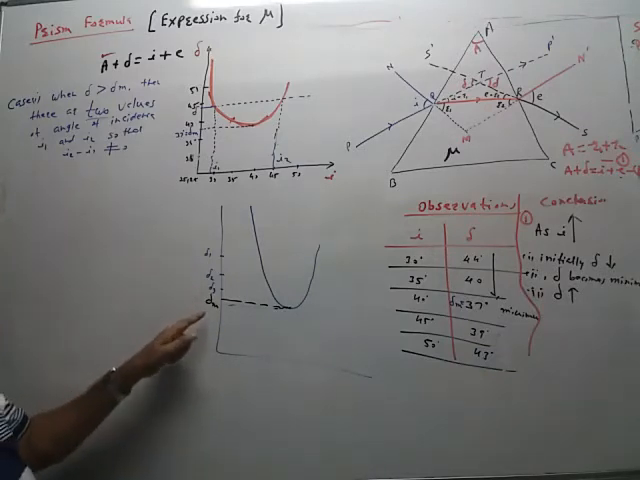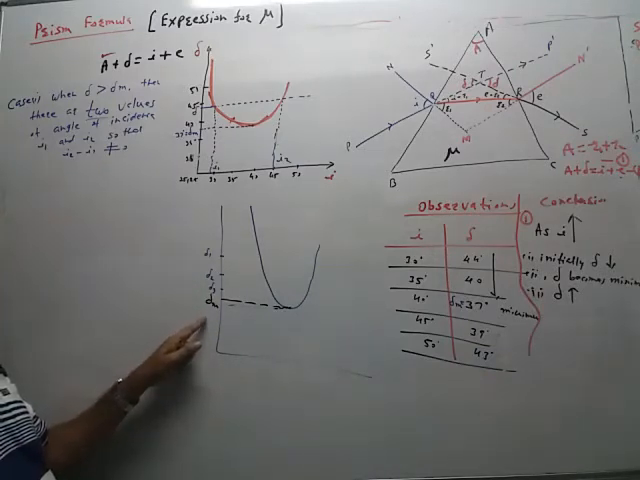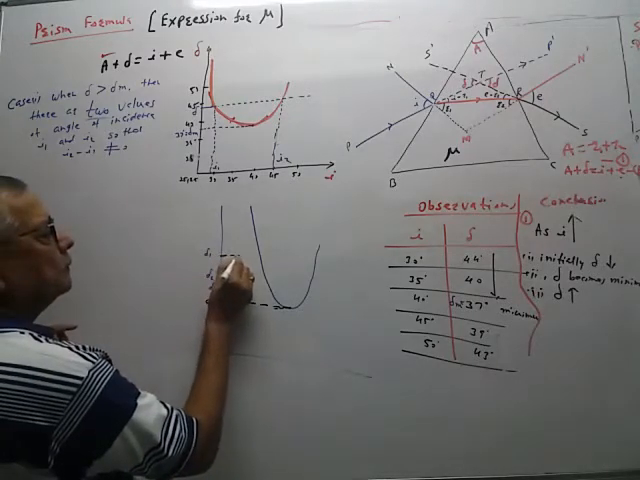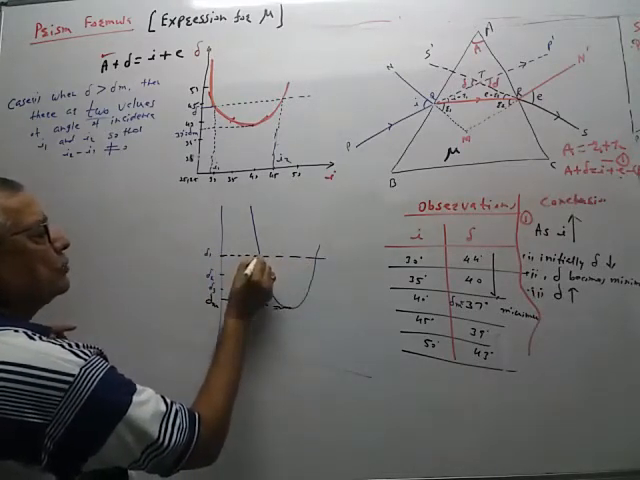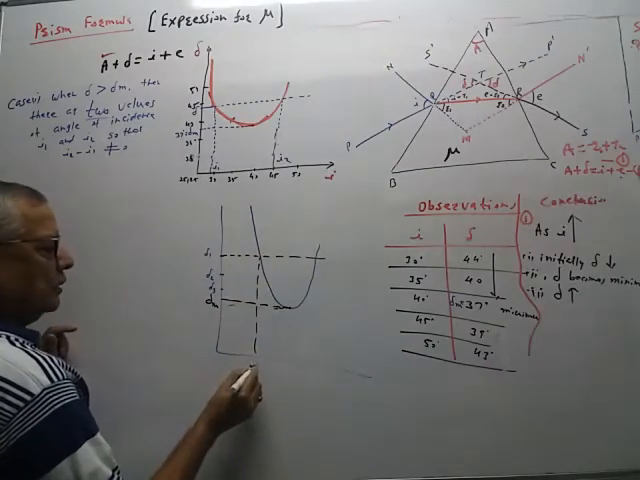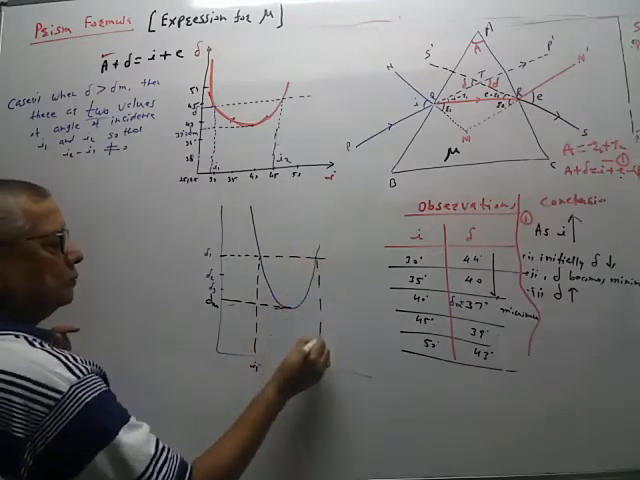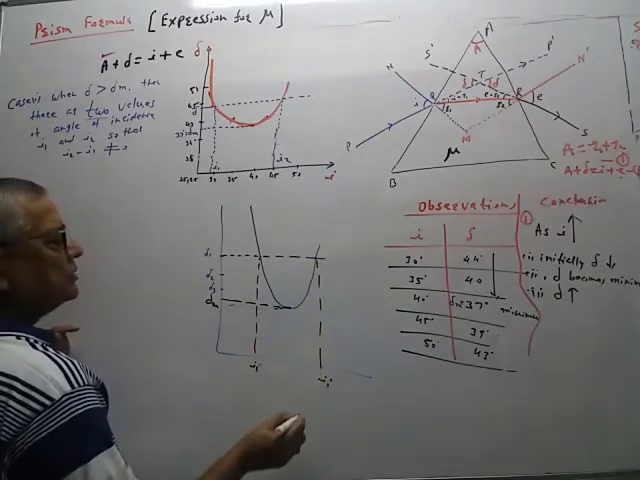So delta 1, delta 2, delta 3, all the values are greater than delta m. So draw perpendicular. So there are two angles of incidence, I1 and I1 dash.